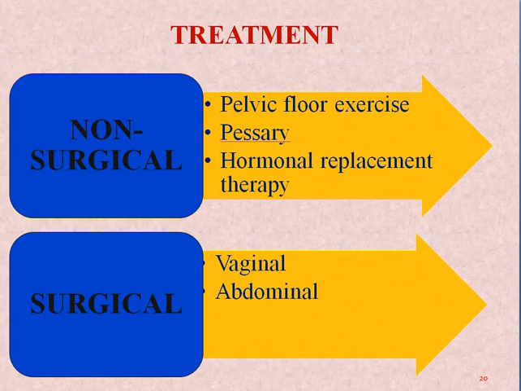Then next is what is the treatment line. Treatment line can be understood in 2 ways. First is non-surgical treatment and surgical. Surgical treatment is very commonly used, and non-surgical is used when we are trying to avoid surgery, or when surgeries can be avoided. In those cases we will use the non-surgical. In non-surgical there will be pelvic floor exercise or use of pessaries or hormonal replacement therapy, especially in menopausal ladies. In surgical we have removal of the uterus either by vagina or abdominal, or the repair of the anterior vaginal wall or posterior vaginal wall.